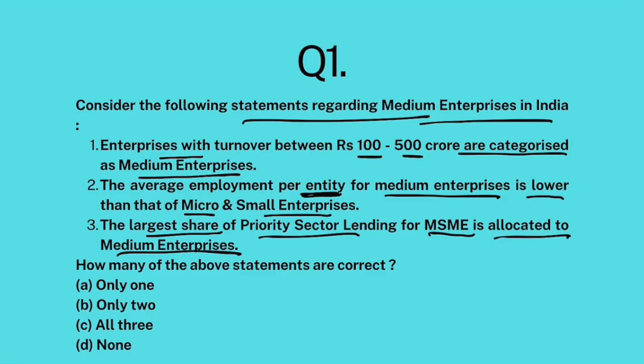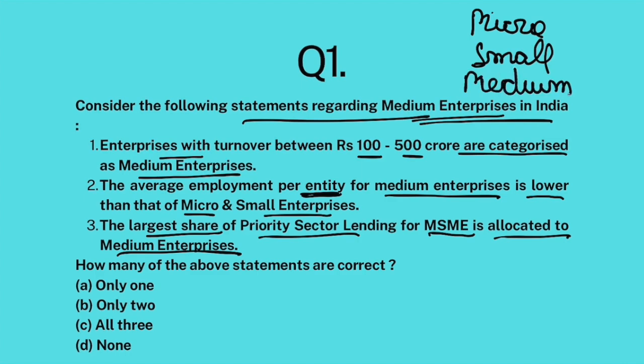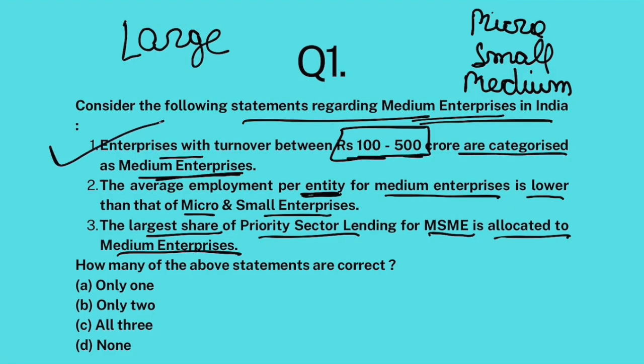Okay, so the thing is that in our current affairs lecture today, we have discussed medium enterprises and their classification criteria. What is the criteria for identifying micro enterprises? What is the criteria for identifying small enterprises? And what is the criteria for identifying medium enterprises? Go check the current affairs lecture, you will find the different criteria. As per those criteria, companies which have a turnover between 100 to 500 crores are categorized as medium enterprises, and any company which has a turnover of more than 500 crores would be a large enterprise. So the first statement is correct.